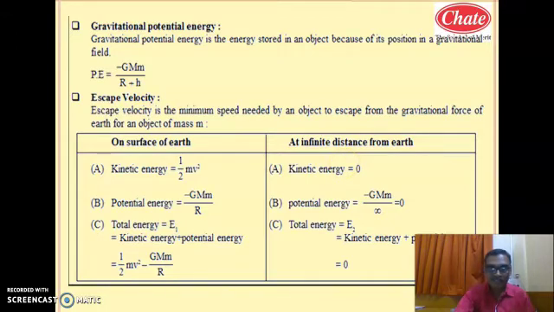For example, as per your study of class 9, as height increases, potential energy increases, and then kinetic energy decreases. Whenever we are throwing the body or shifting the body from the surface to a height, what happens? The velocity goes on decreasing. It is a case of retardation. So whenever our goal is to shift the body to infinite height, its final velocity is 0. But the initial velocity cannot be 0. We have to throw the body with some certain velocity.